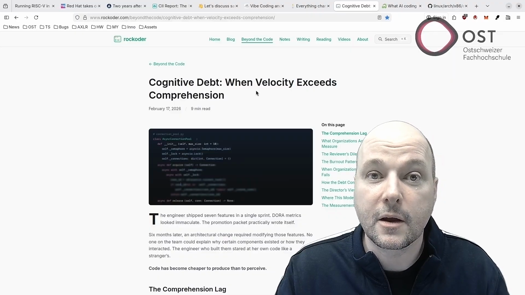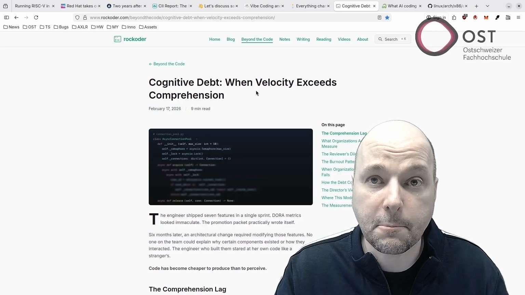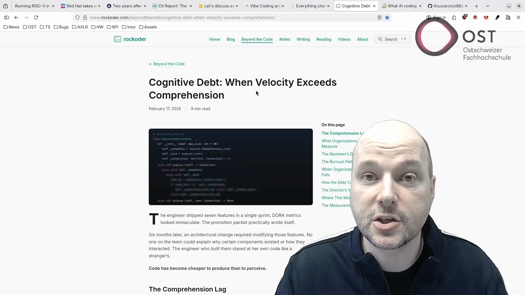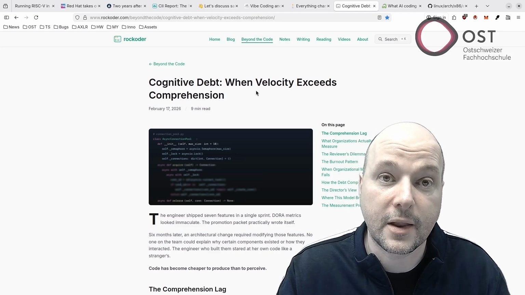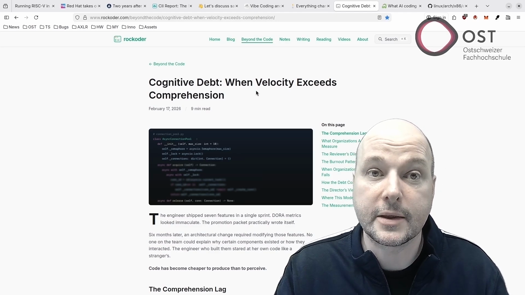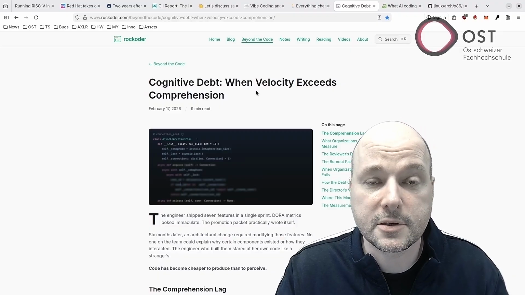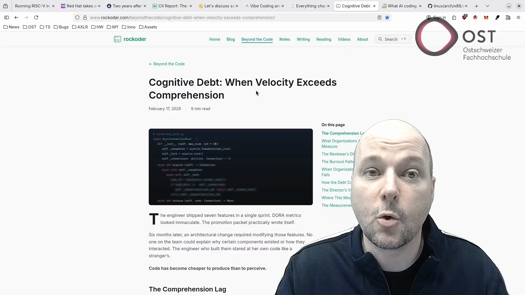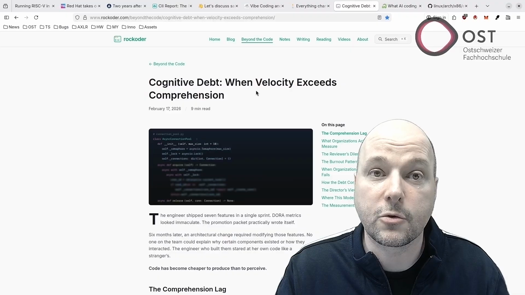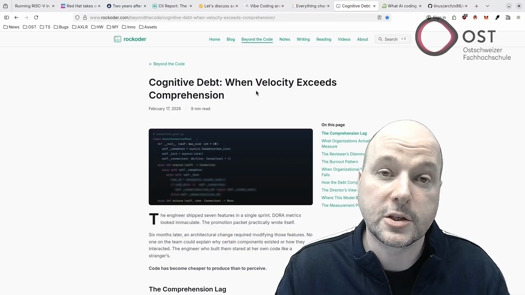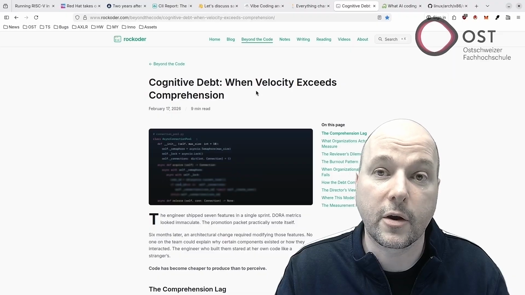This article introduces the concept of cognitive debt, the gap between how fast AI lets engineers produce code and how fast they can actually understand it. Unlike technical debt, cognitive debt is invisible to velocity metrics. Code works, tests pass, features ship, but no one truly understands the system. The debt compounds over time through shallow code reviews, loss of institutional knowledge, and junior engineers who never develop architectural judgment.